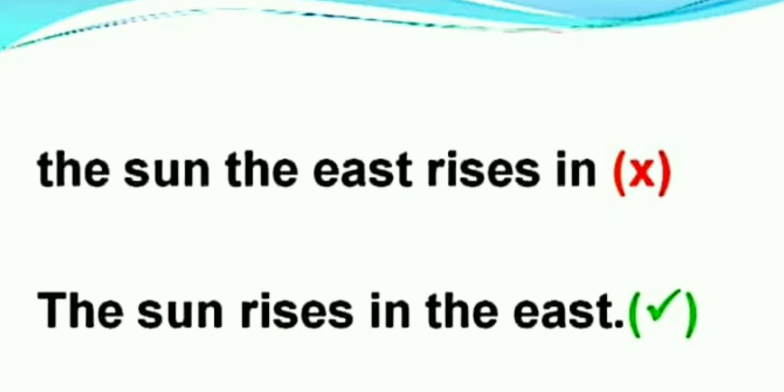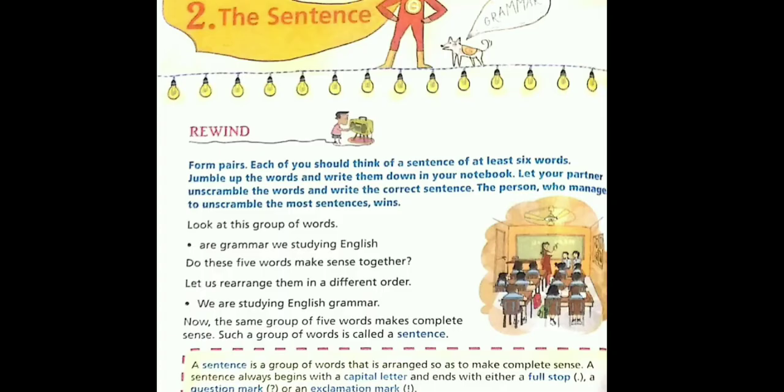And if we write "the sun rises in the east," this sentence is a meaningful sentence, as it is giving us a meaning that the sun rises in the east. The first one is a jumbled sentence which is not making any sense, so the second one can be called a sentence.